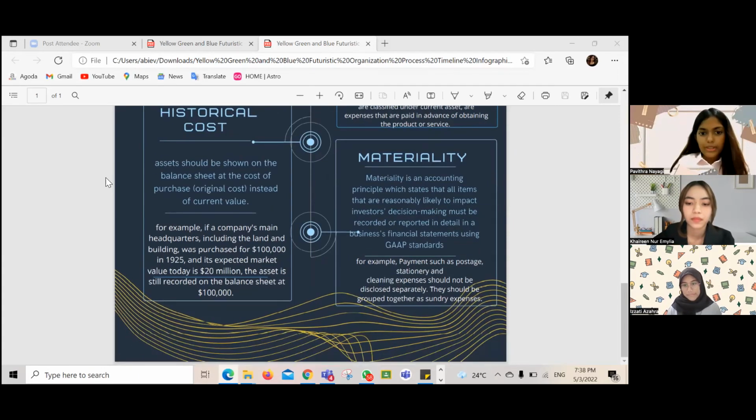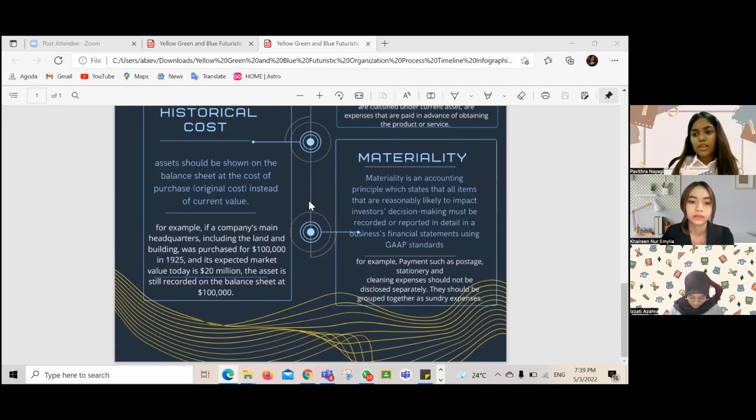For example, if a company's main headquarters, including the land and building, was purchased for 100,000 in 1925, and its expected market value today is 20 million, the asset is still recorded on the balance sheet at 100,000. If they purchased an item a very long time ago at 100,000, it will be stated as 100,000 and it won't change. This is the example for historical cost.